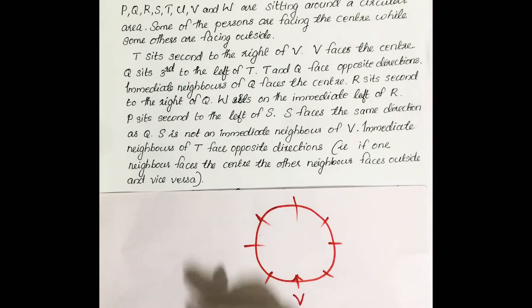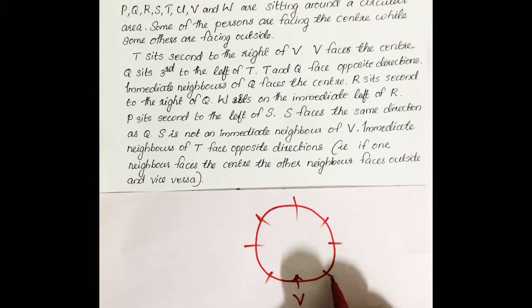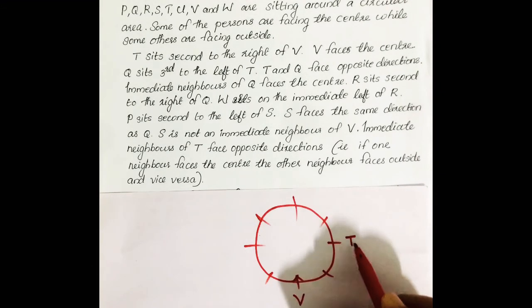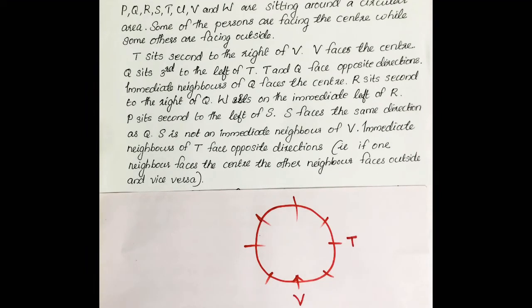Then T sits second to the right of V. So first, second right is T. We can mark T there. Then the next condition, Q sits third to the left of T, but here we don't know the direction of T. If we check the remaining conditions, there is no other condition related to V and T. It is given that T and Q face opposite directions, but we don't know the direction of T. Only then can we find out Q's direction. So in this particular question, no other definite conditions are given.